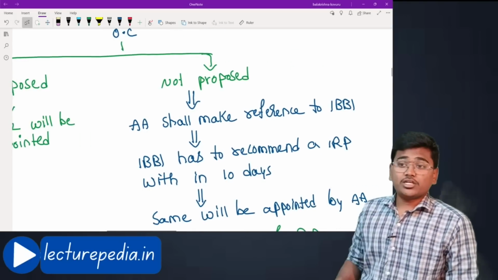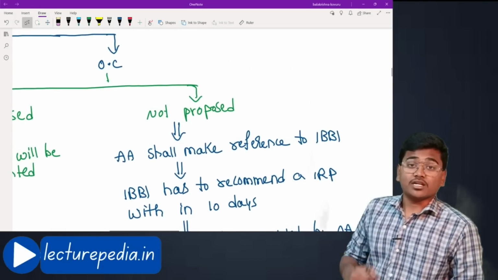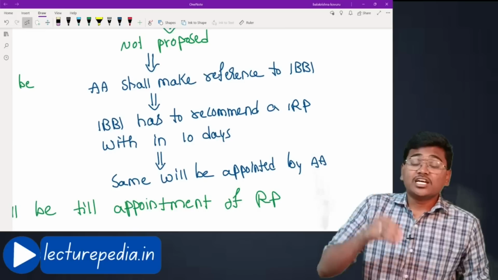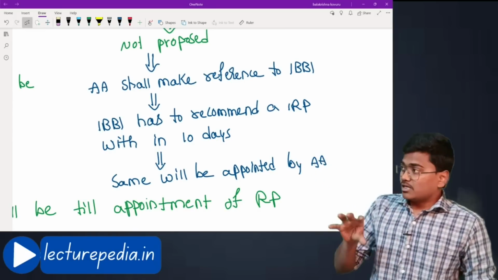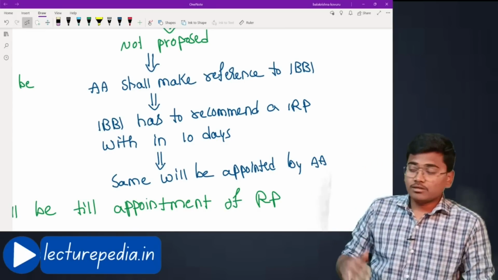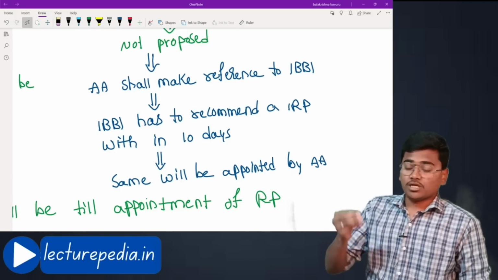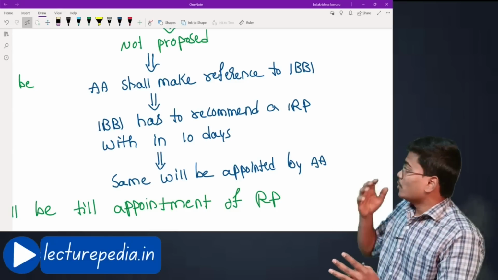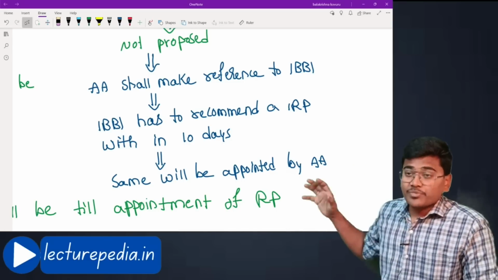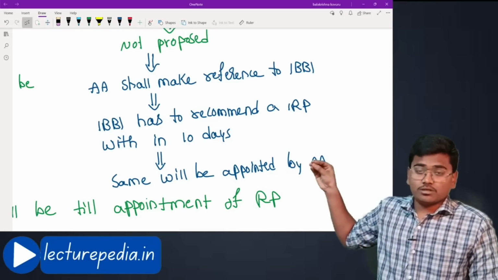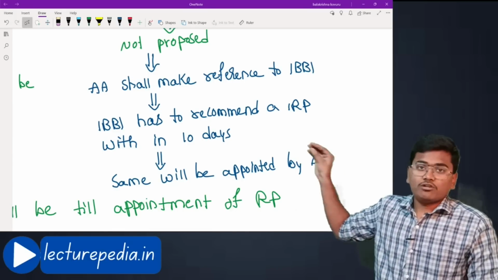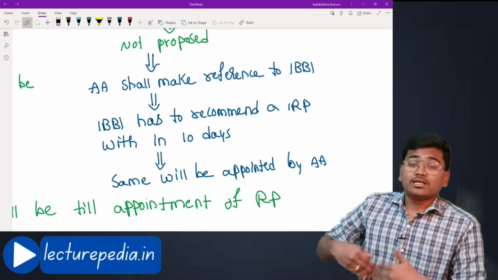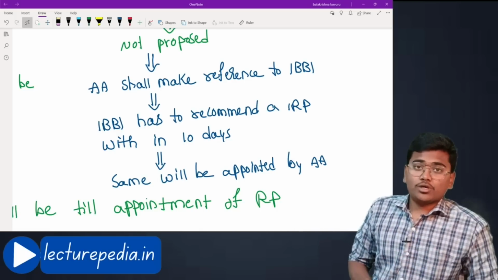Let's say the operational creditor has not proposed the name of an interim resolution professional. Now the adjudicating authority shall make a reference to the IBBI, that means the Insolvency and Bankruptcy Board of India. In that case, the adjudicating authority will refer the matter to IBBI. IBBI will select a particular insolvency professional and recommend his name to the adjudicating authority to be appointed as interim resolution professional for the ongoing CIRP.